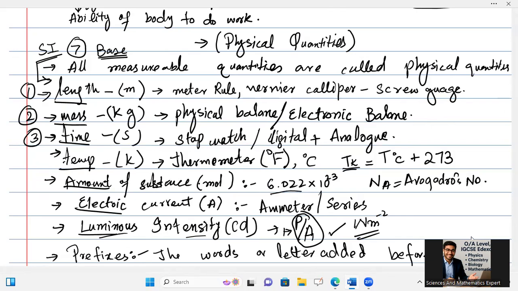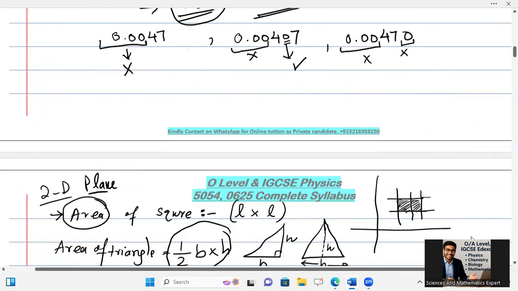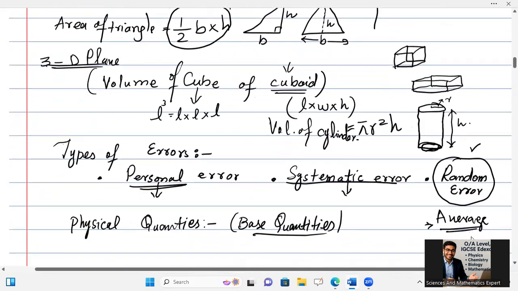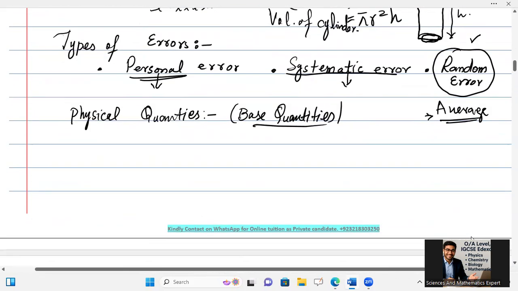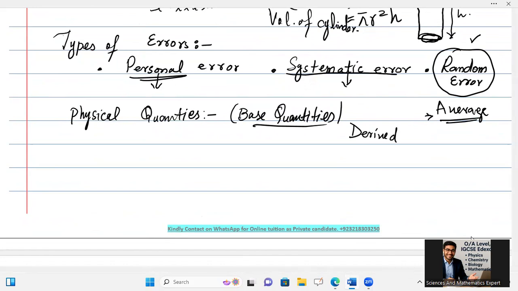The other type of physical quantities are called derived quantities, meaning those which are extracted on the basis of base quantities.